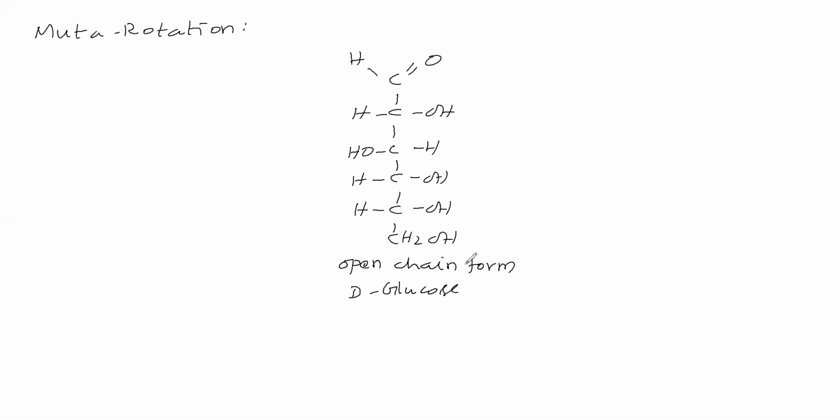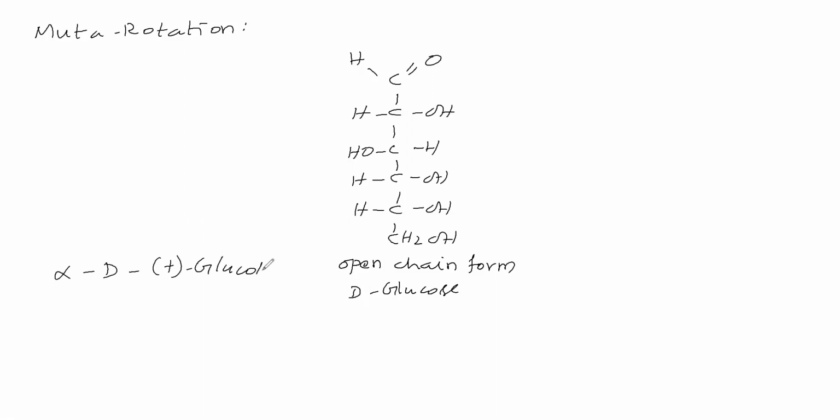Now this D glucose we will dissolve in cold water, and we will get a cold aqueous solution of D glucose. Temperature is nearly 30 degrees Celsius. And we will crystallize this glucose solution. We will get alpha D plus glucose.